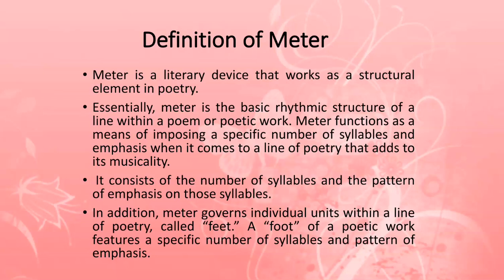Now emphasis means the syllables, the sounds, can be stressed or they can be unstressed. That is the emphasis. In addition, meter governs individual units within a line of poetry called feet. A foot of a poetic work features a specific number of syllables and pattern of emphasis. So the smallest unit is the syllable. A syllable when placed in a particular form makes a foot, and then these feet decide what meter is employed in this line or in this poem.